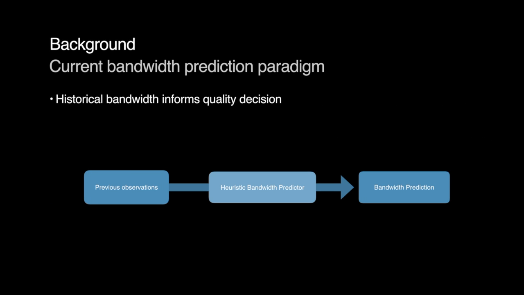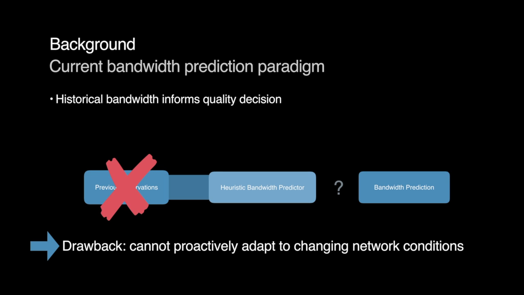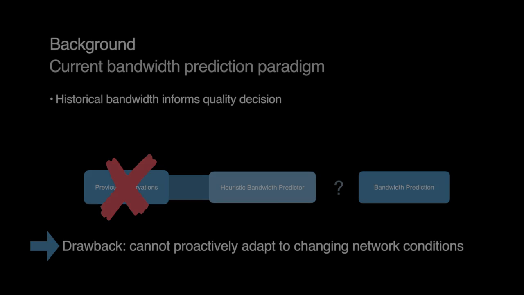Most bandwidth prediction paradigms use only the previously observed bandwidth to predict what the next observed bandwidth will be. This provides a bit of a delayed reaction. When the network bandwidth changes, the prediction paradigm has to retroactively register this change and adapt. So the major drawback of the current paradigm is that it doesn't have the information to proactively predict when the network bandwidth varies. We want to make a more proactive choice for an even faster prediction.